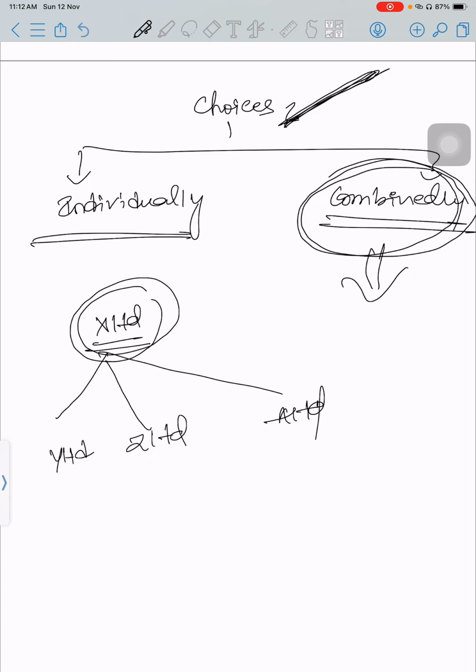I hold more than 50% in Y Limited, more than 50% in Z Limited, and so with A Limited. If it portrays like this to the general public, that indicates X Limited is powerful. In a financial aspect, it shows how strong this company is, and with that people can purchase the shares and invest their money.